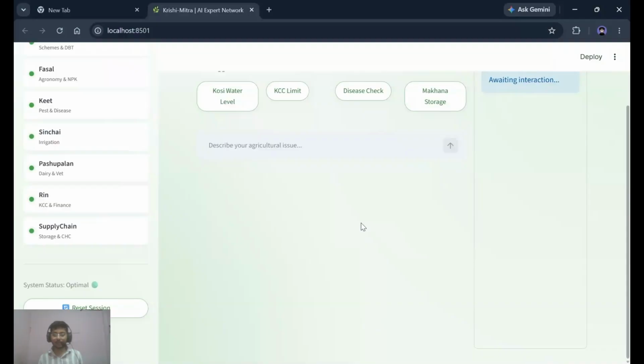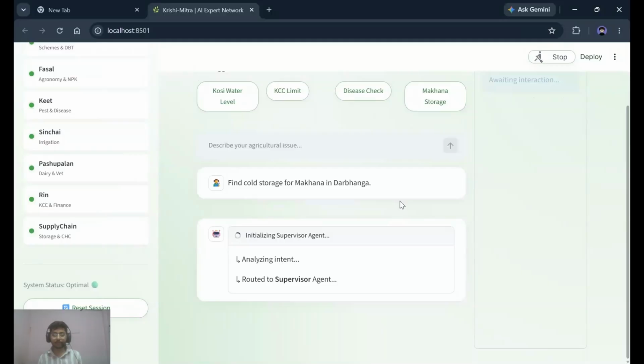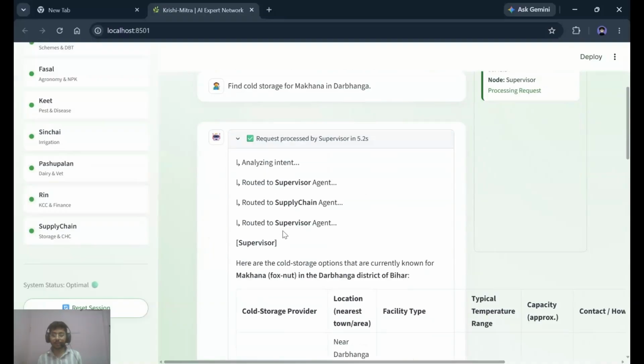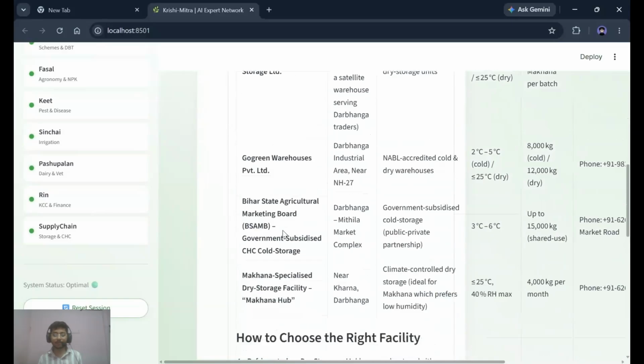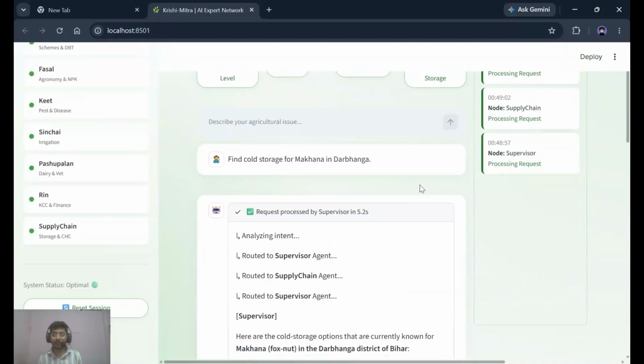Let's see this architecture in action. I will type, find cold storage for Makhana in Darbhanga. The supervisor processes this, bypasses the other 9 nodes, and routes exactly to the supply chain worker. This worker uses its search tool and returns the live data. Here you can see the execution traces.